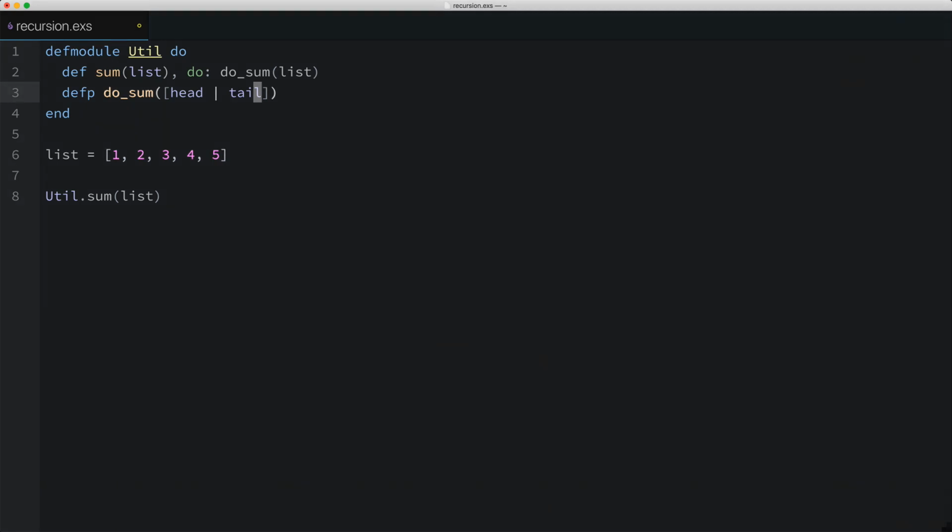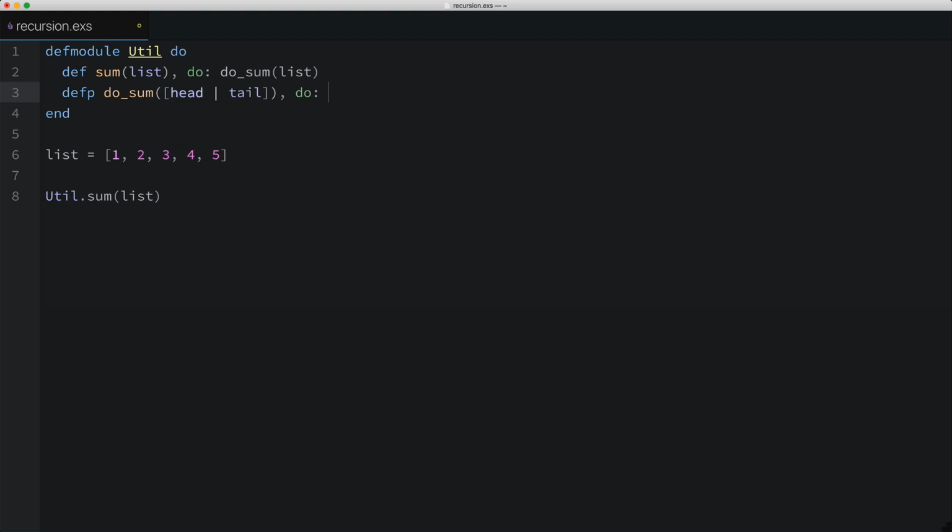The first time this doSum function is called with this list, the head variable will be bound to the number 1, and the tail will be bound to a list that holds the rest of the numbers, the 2 through 5. So what kind of operation are we wanting to perform on the 1 that's bound to the head variable? Well, addition. We want to add the 1 plus the 2 plus the 3, and so on.